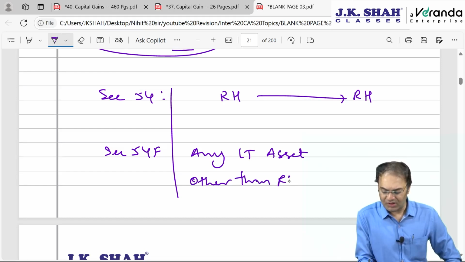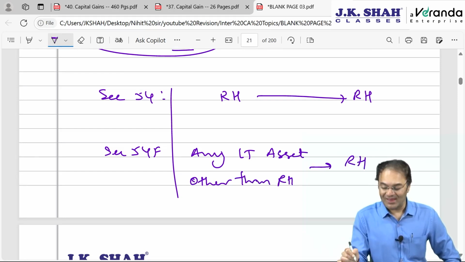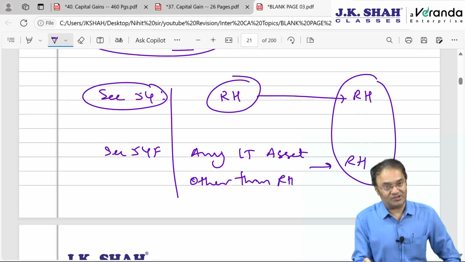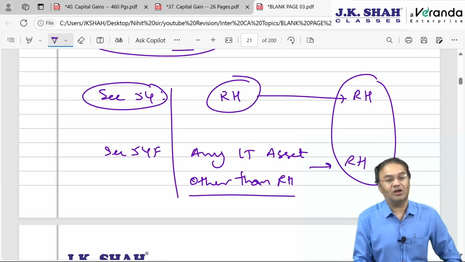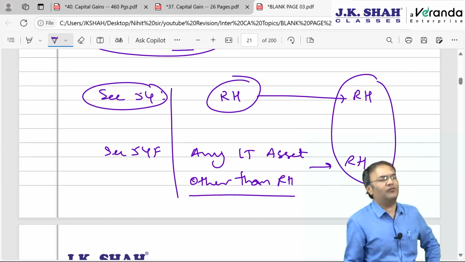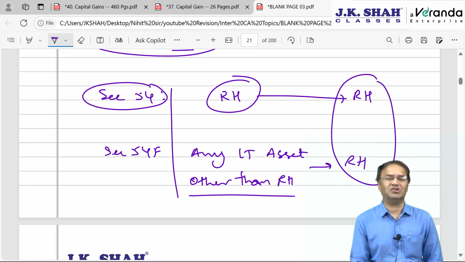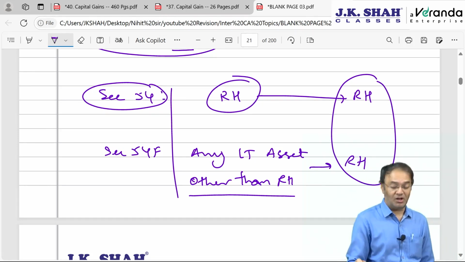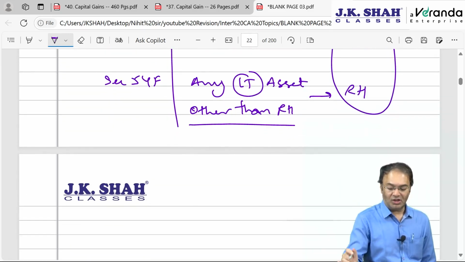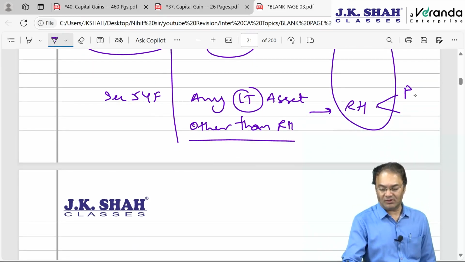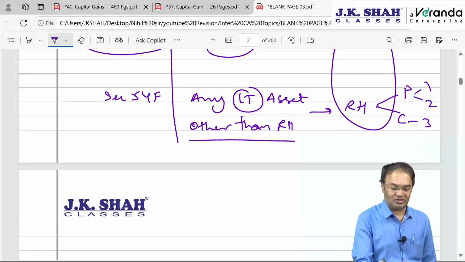Other than a residential house, and buy a residential house. Buying is of the same asset, but the asset sold for 54 should be a residential house, and for 54F it should be anything other than a residential house, like office premises, factory, shop, showroom, godown, jewelry, equity shares, bonds, debentures, units, anything other than a residential house, but it should be long term, of course. And you buy a residential house with the same time limit. If you are purchasing, then 1 year before, 2 years after. If you are constructing, then 3 years after. Same concept, just like 54F.